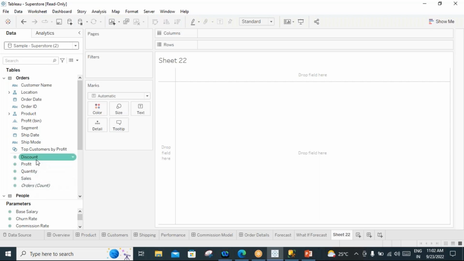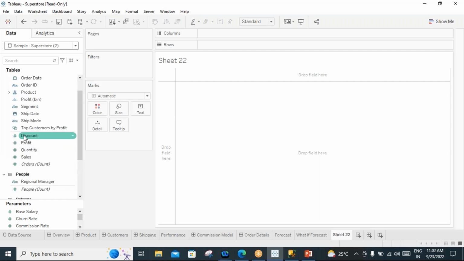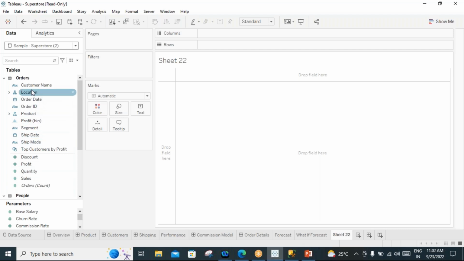This is done by Tableau itself. We need not do anything. Tableau understands which are the numerical values and which are the discrete dimension fields. It will separate them and give the color representation as well. The blue color represents the dimension fields. The green color represents the measure fields.